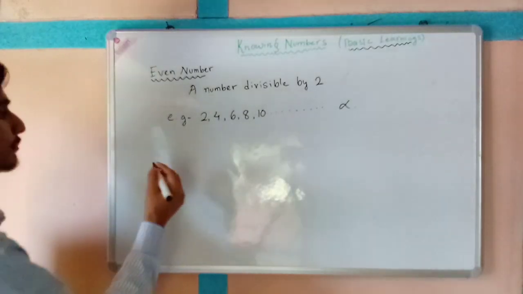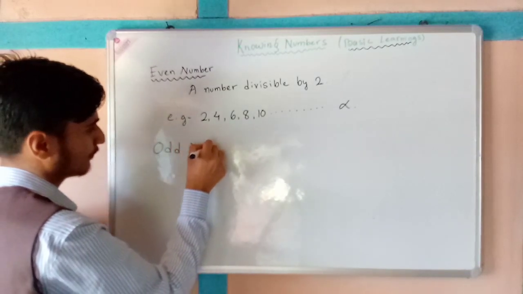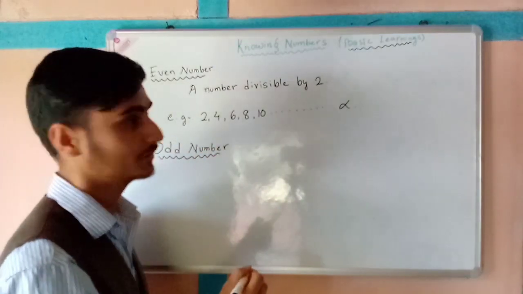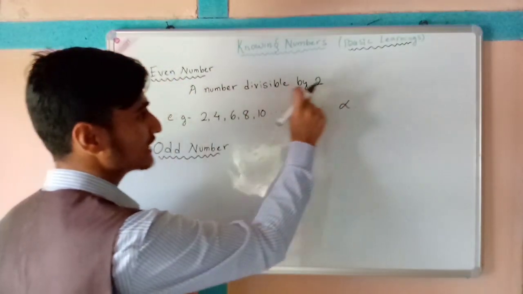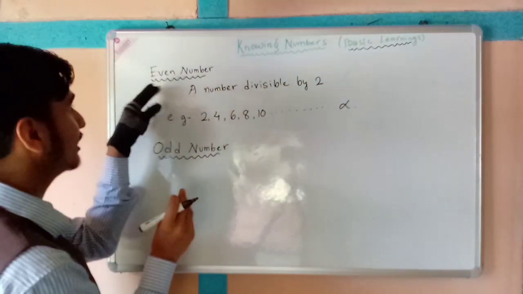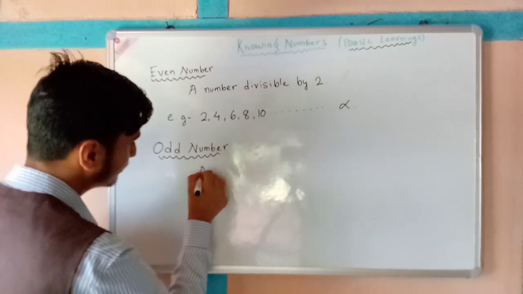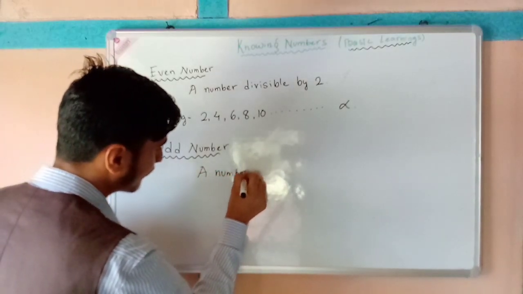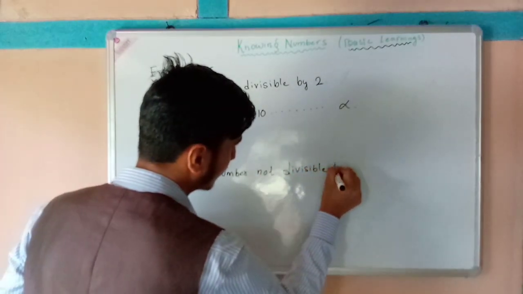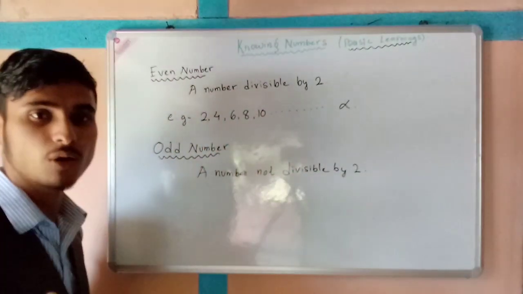After even numbers, what number comes? For example, odd numbers. So what is an odd number? Even numbers are divisible by 2. Odd means which doesn't have a pair. Even means a number having a pair. So an odd number is a number not divisible by 2.